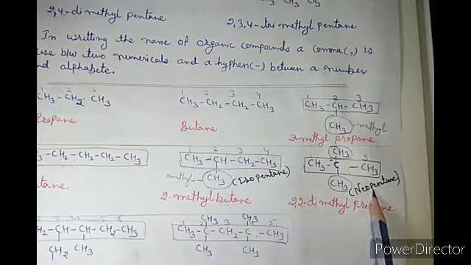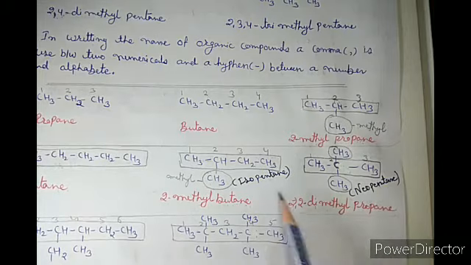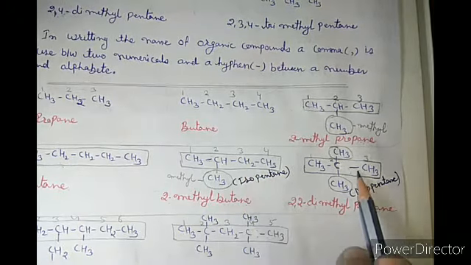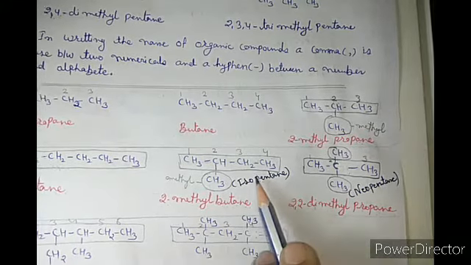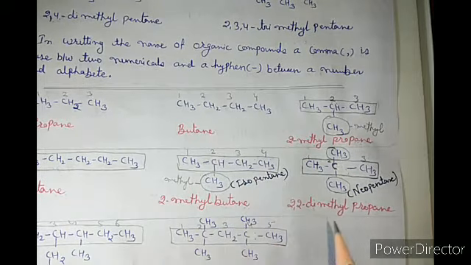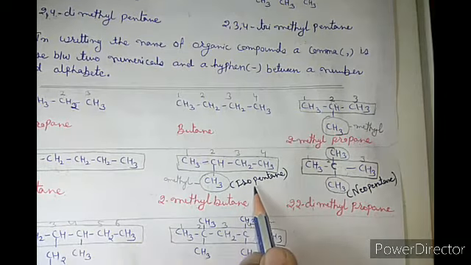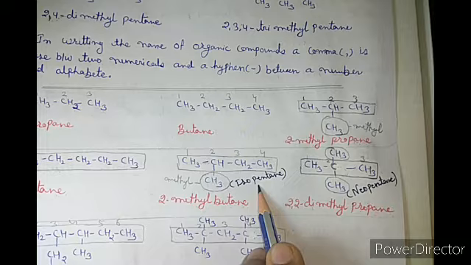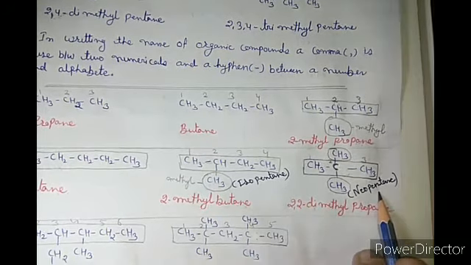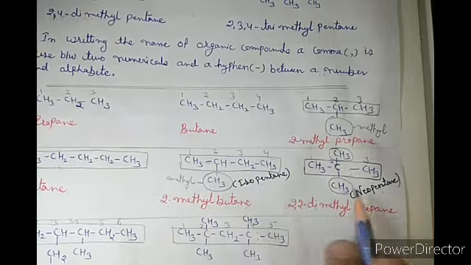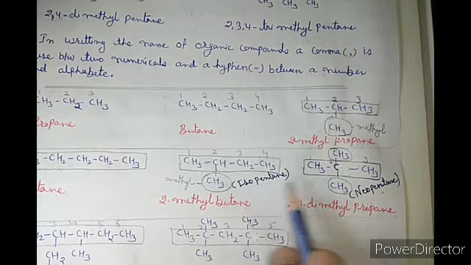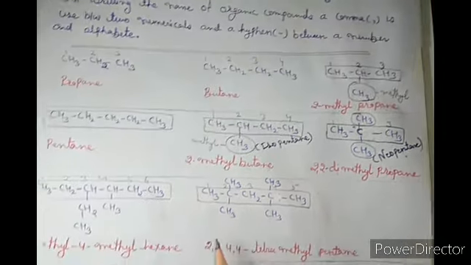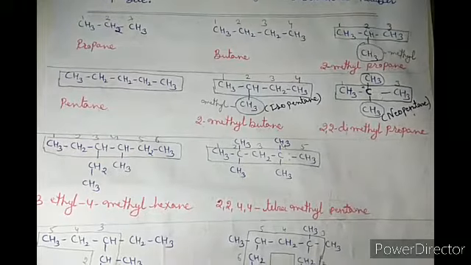Here there are two other names also in brackets, that is isopentane for that and neopentane for that. These are their trivial names, and that is very important, because the paper setter can ask you to write the IUPAC name of isopentane or neopentane. So for that you have to know the structure of that. Got it? Now let me consider the next example.